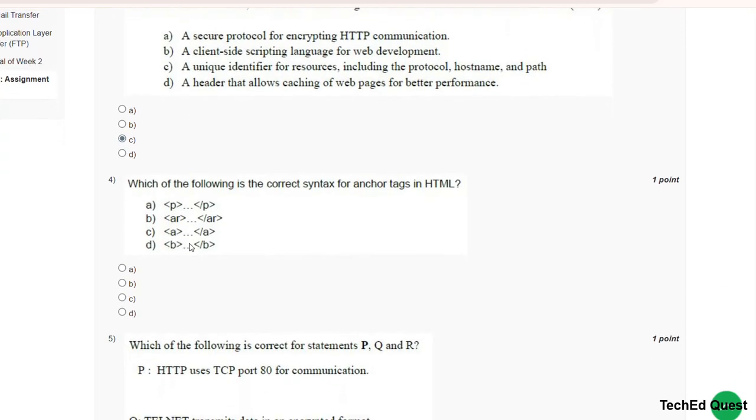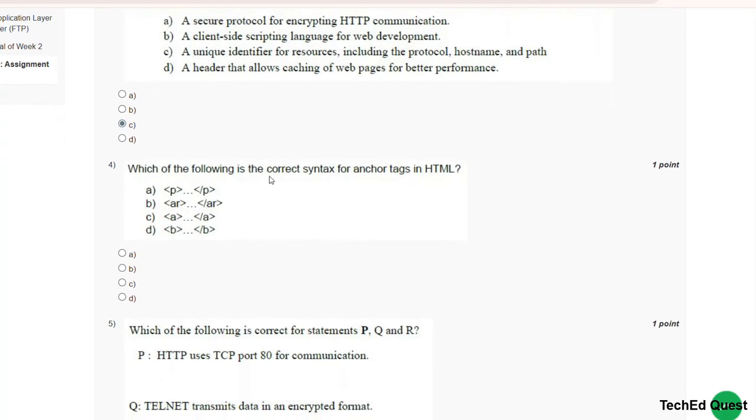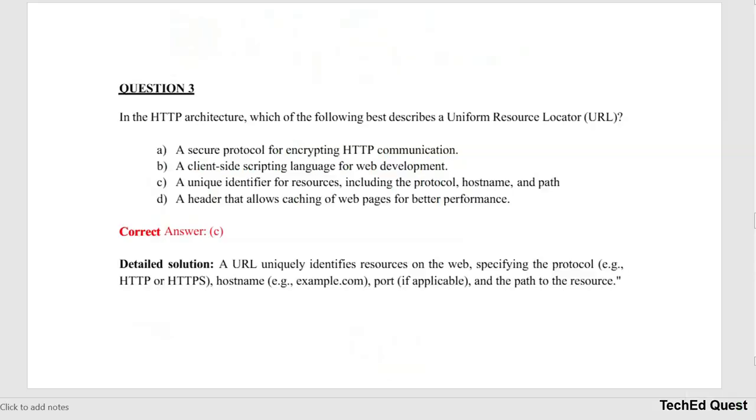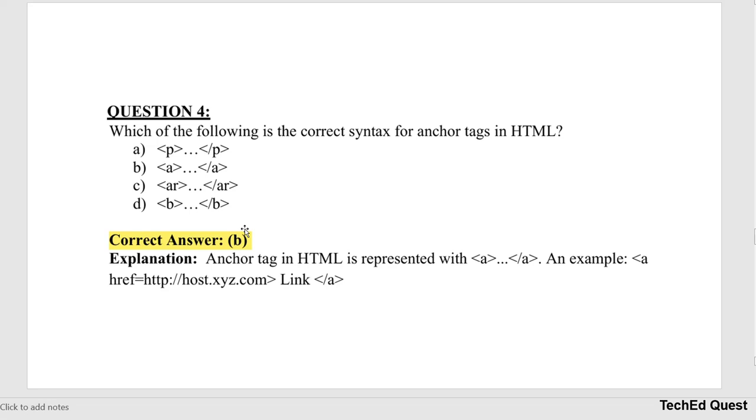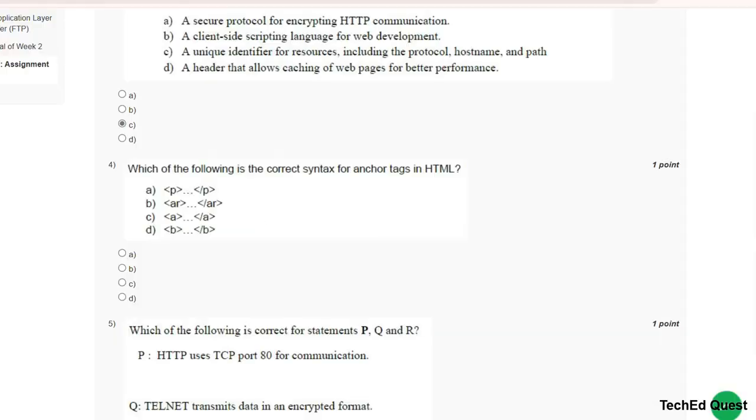Now move to the fourth question. Which of the following is the correct syntax for the anchor tag in HTML? An example is like this, the anchor tag. The correct option here is C.